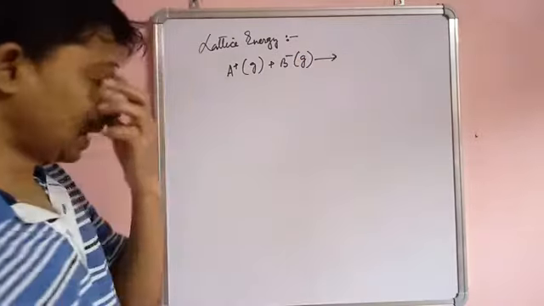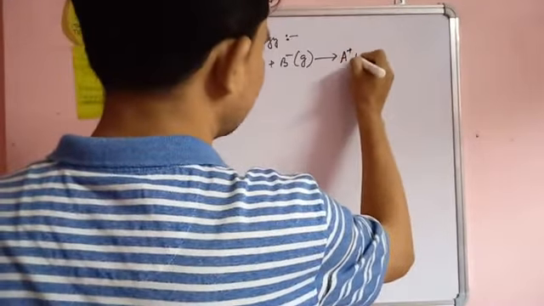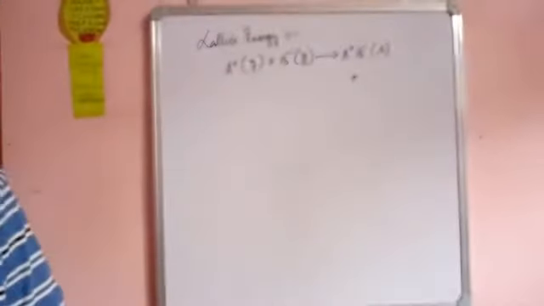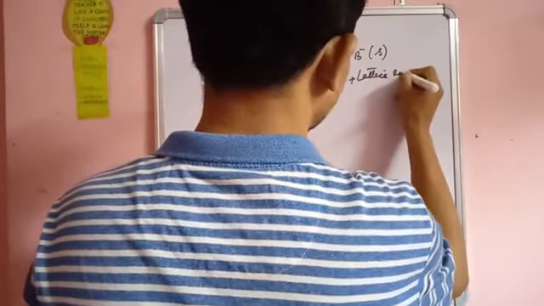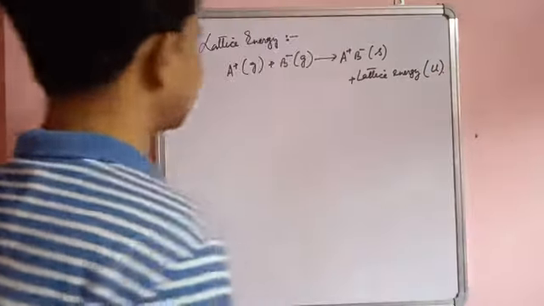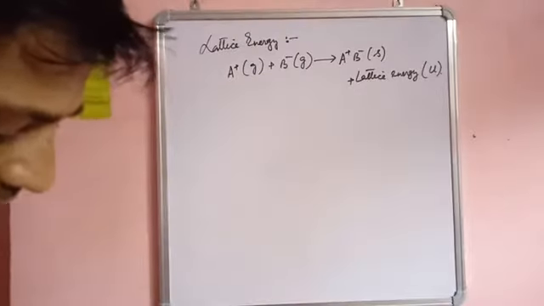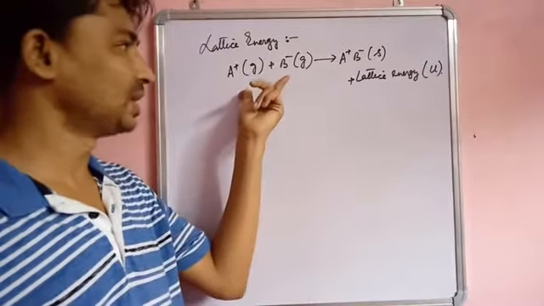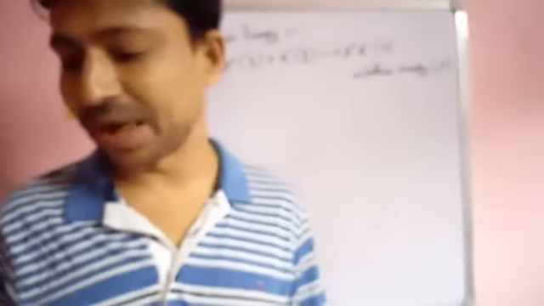We will get A plus B minus, which will be a solid, plus lattice energy, and this lattice energy is denoted by U, that is capital U. Okay, so lattice energy is the energy released when 1 mole of crystalline solid is formed by the combination of two oppositely charged ions in the gaseous state. Let us do one example, then it will be clear to us.